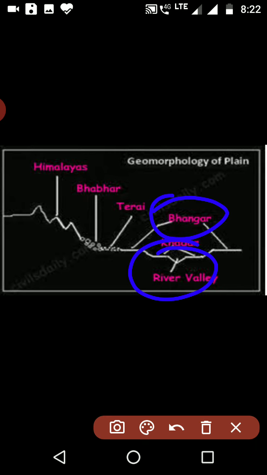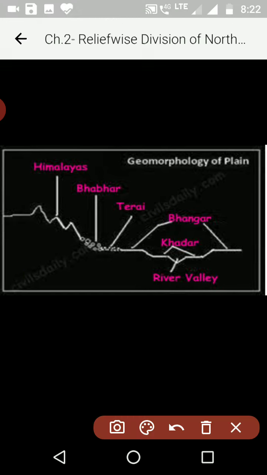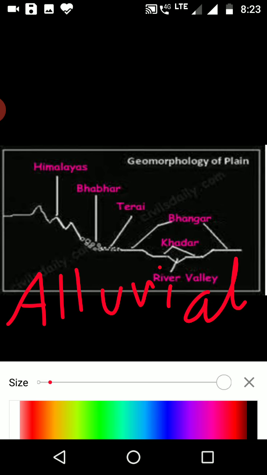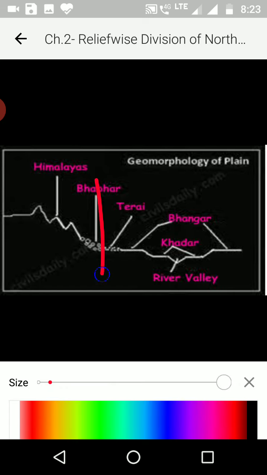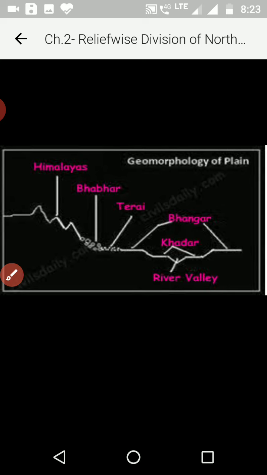Khadar soils are fresh soils, right? Now all these types of soils which are deposited by the river are called alluvial soils. And that's why, if you remember, we have said that the northern plains are made out of alluvium. So the different types of alluvial soils are there. We have Bhabar alluvial soils, Terai alluvial soils, Bhangar alluvial soils, and Khadar alluvial soils. And out of all these, the Khadar soils are most fertile.